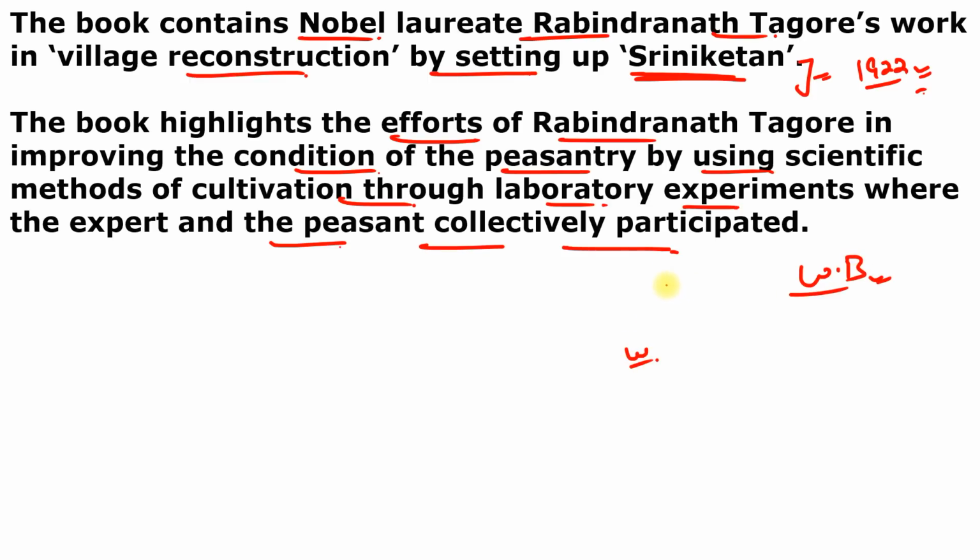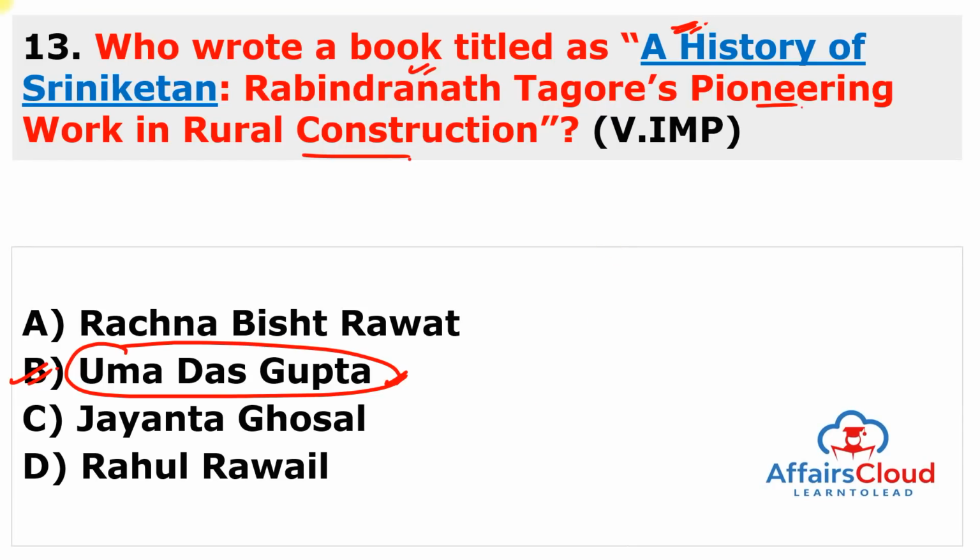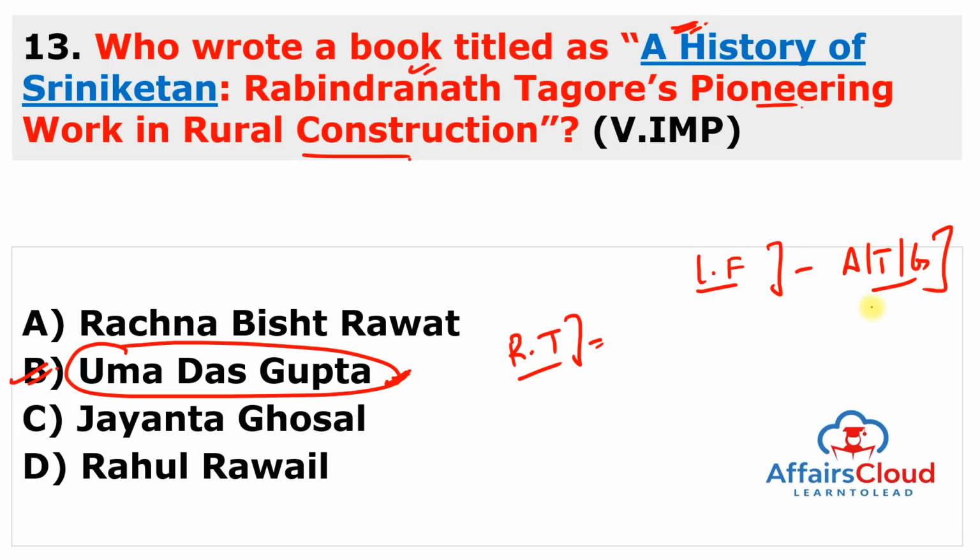And the book also explores Tagore's attempt to inspire the deprived sections of rural society to self-reliance and to make them economically independent. So that's why this is known as University Town, or this is known as Sriniketan. And this book is written by Uma Das Gupta. She is very famous because she wrote so many books about Rabindranath Tagore. Like she also wrote a biography of Rabindranath Tagore named Rabindranath Tagore: A Biography. She also wrote Friendship of Largeness and Freedom. This is a book about Andrews, Tagore and Gandhi. So that's why this is again written for Rabindranath Tagore.